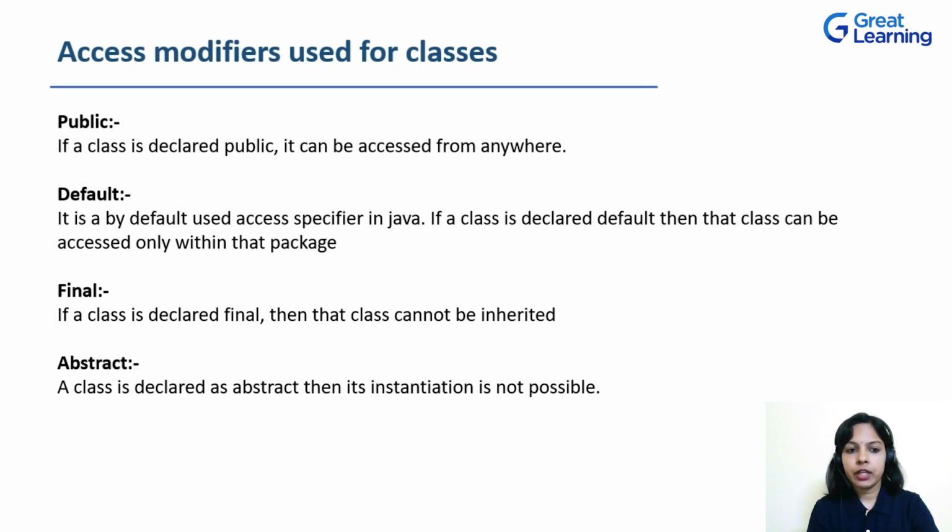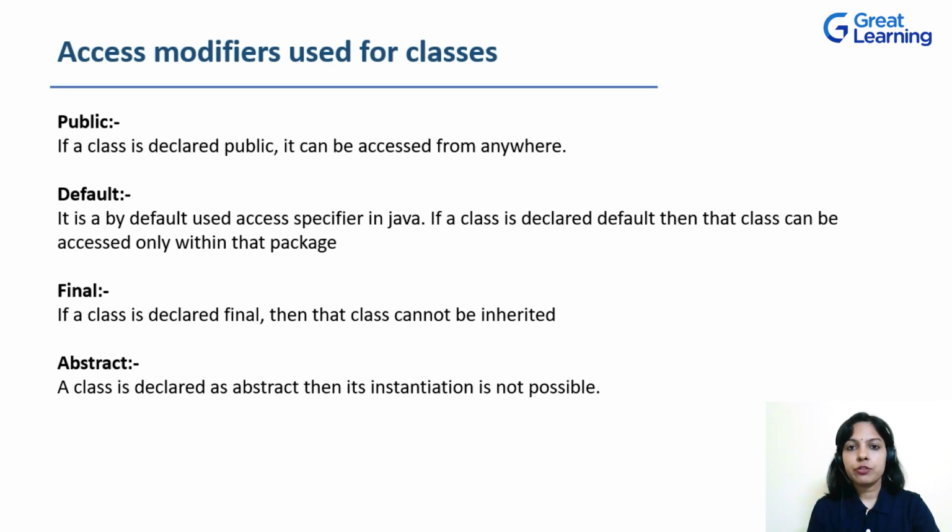Next access modifier is final. So when a class is declared to be final, then that particular class cannot be inherited. That is, we cannot have a child class defined for the class which is defined to be final. And final is a keyword which has to be used before the class definition.